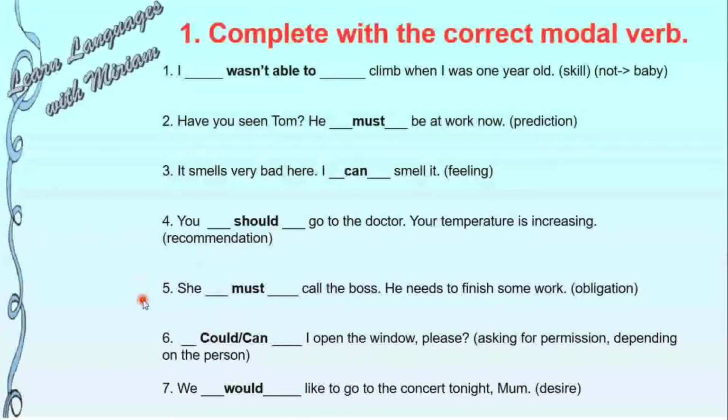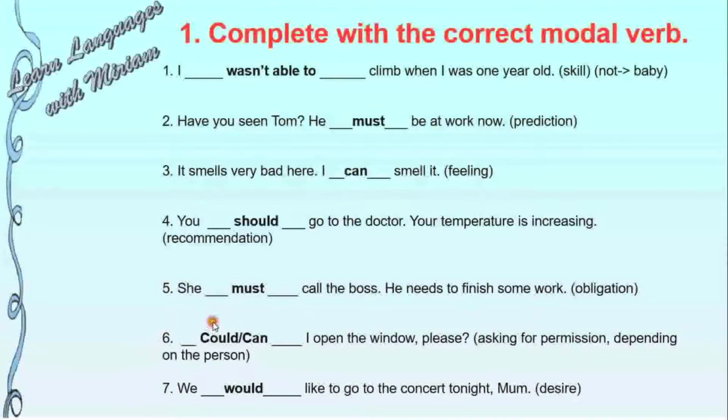5. She must call the boss. He needs to finish some work. So here, what do we have? This is an obligation. He needs to finish some work, the boss. So we have to use must because the work is compulsory.